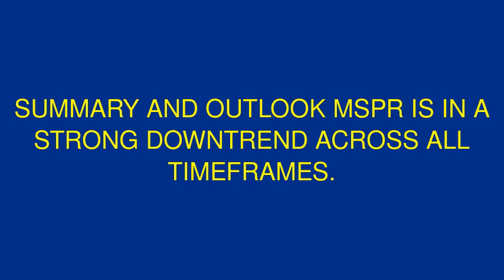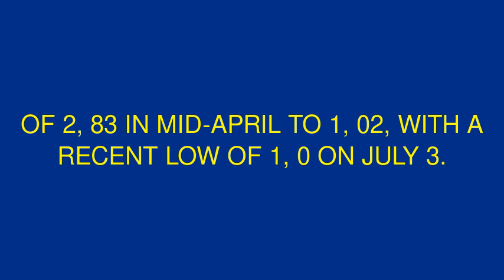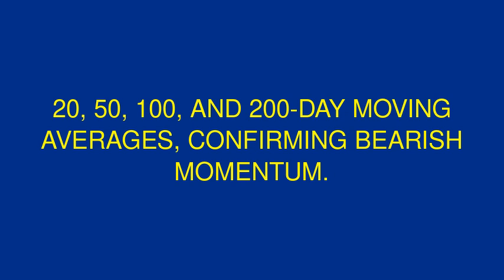Summary and outlook: MSPR is in a strong downtrend across all timeframes, having fallen from a peak of 2.83 in mid-April to 1.02, with a recent low of 1.0 on July 3rd. The stock is below its 5, 10, 20, 50, 100, and 200-day moving averages, confirming bearish momentum.